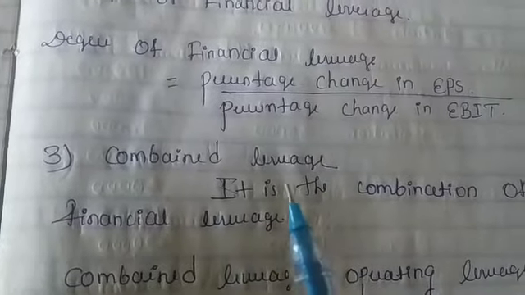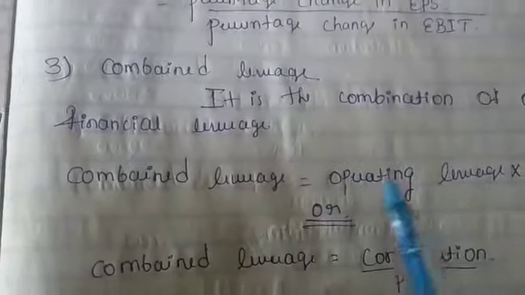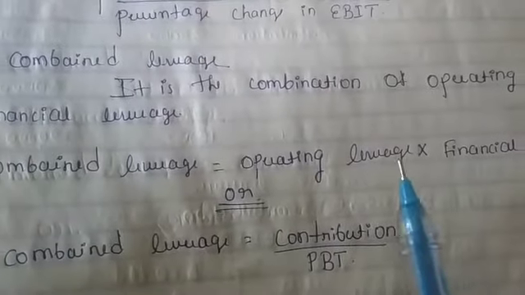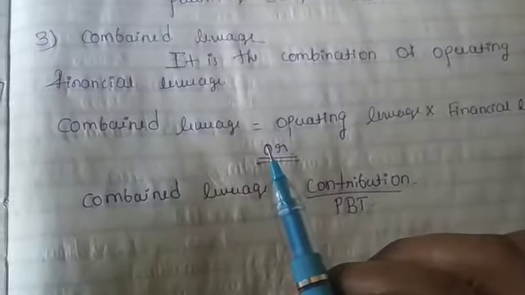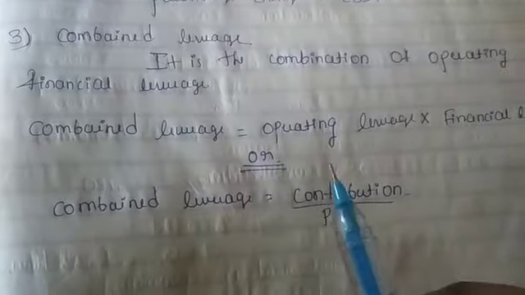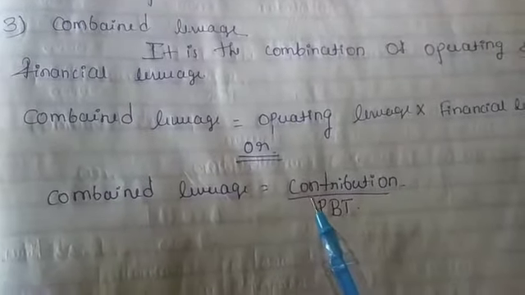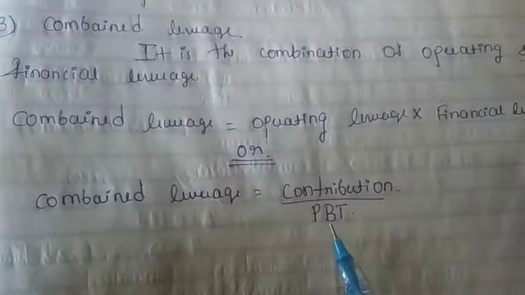Combined leverage is the combination of both operating leverage and financial leverage. So operating leverage into financial leverage, then we get the combined leverage. That is the formula for combined leverage. Another formula is there: contribution divided by PBT.